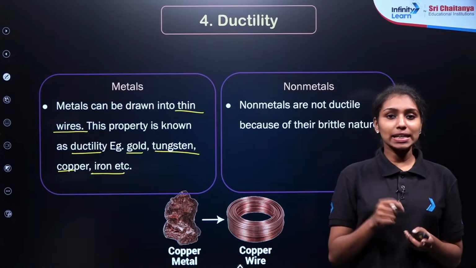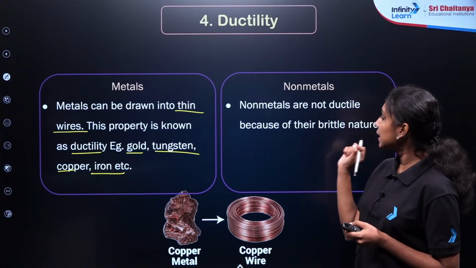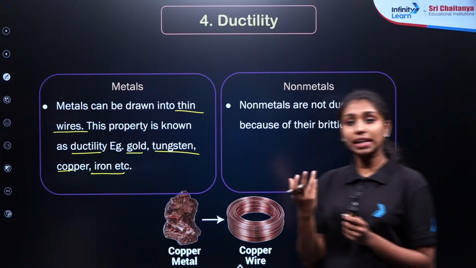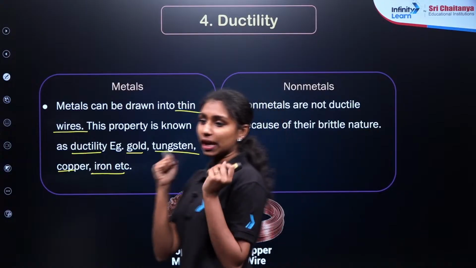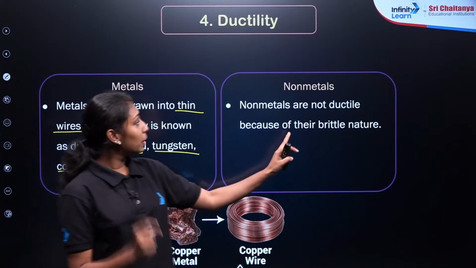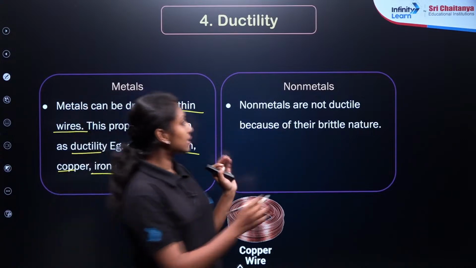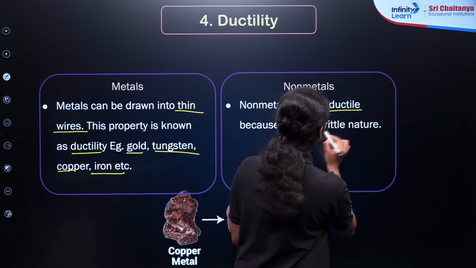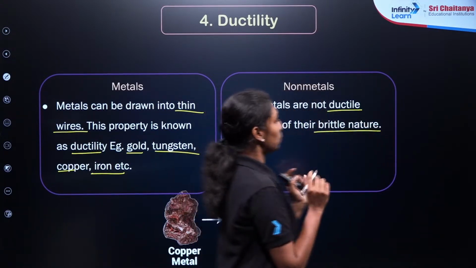Then what about the non-metals here? Non-metals are not ductile because of their brittle nature. When we apply high pressure on the non-metals, they can easily break, right? That particular property of the non-metals is known as brittleness. Because of this brittle nature, they will not show any ductile properties, right? I hope it is clear.